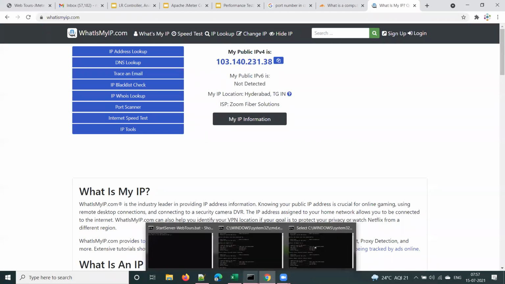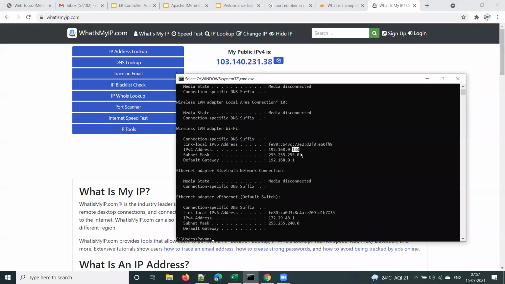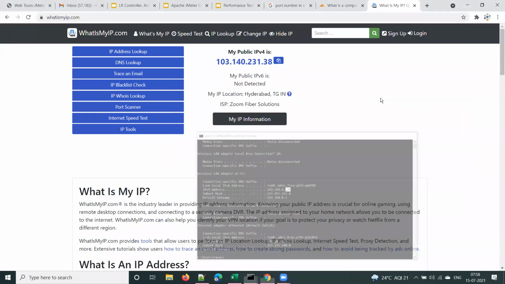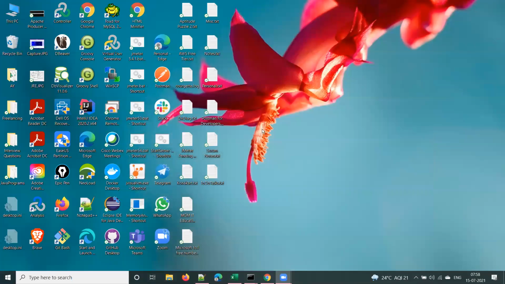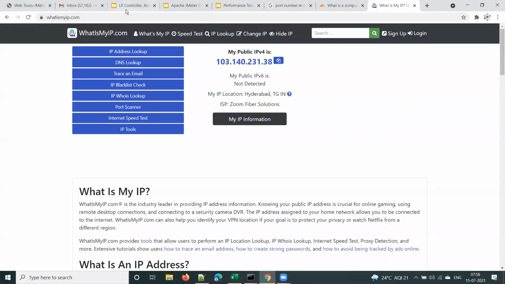Clear, guys? The private IP changes based on your machine. The number is assigned automatically, and the last number will change for each of your machines. If you have one more laptop connected, it may have a different number. Private IP means within your network. Public IP is the IP address that will be visible to the external world. So this is all about public IP and private IP.